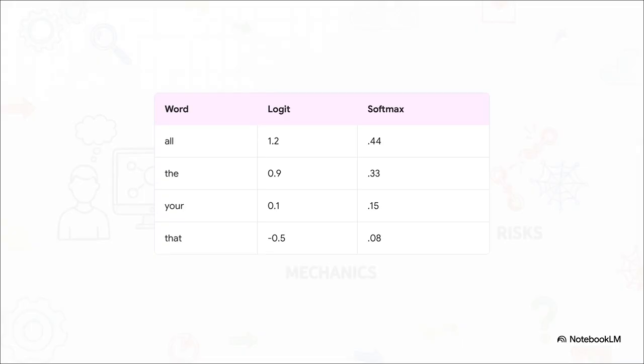And here is the actual math happening under the hood. Let's say it's predicting the next word for something like "so long and thanks for." The machine generates these raw scores called logits for literally every single word in its entire vocabulary. Then a mathematical function called a softmax swoops in and converts those raw logit scores into strict percentage probabilities. So in this case, the word "all" gets a 44% chance, making it the most likely next word. It is pure, beautiful statistical probability at work.